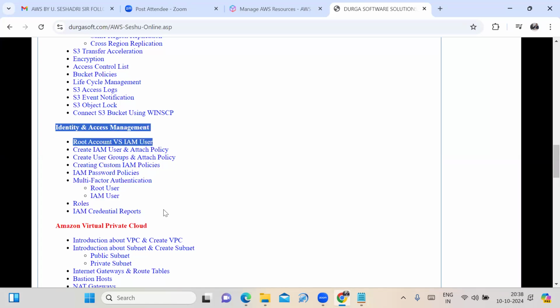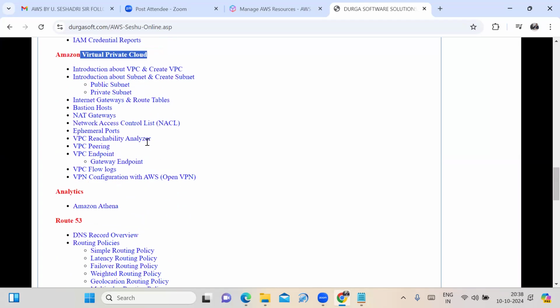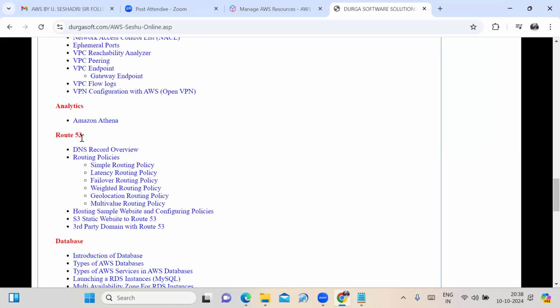Once the IAM feature is completed, I explore the VPC and related features. Analytics tools, the Athena concept. I also explore Route 53 and its routing policies.